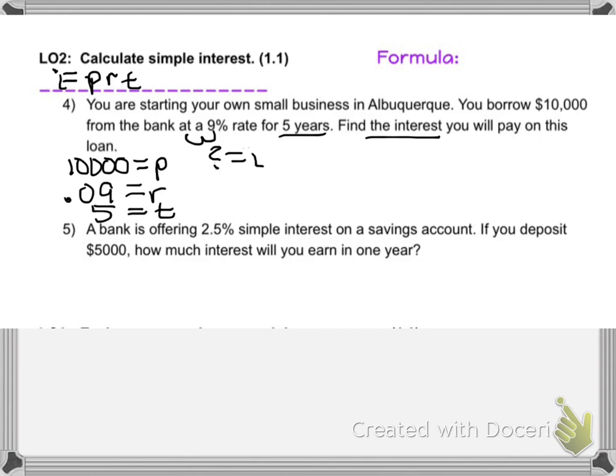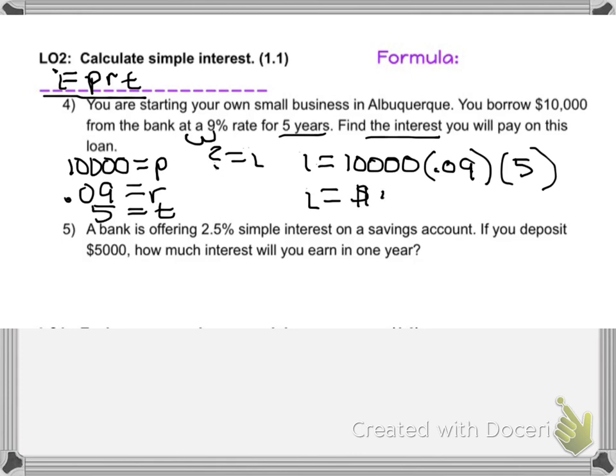Now I wrote my formula up here. I equals PRT. We're going to now plug in our numbers and substitute them for the letters. So I'm going to have I equals 10,000 substituted for P, then 0.09 substituted for R, and then 5 substituted for time. So you're going to multiply 10,000 times 0.09 times 5, which is $4,500. So the interest is $4,500.